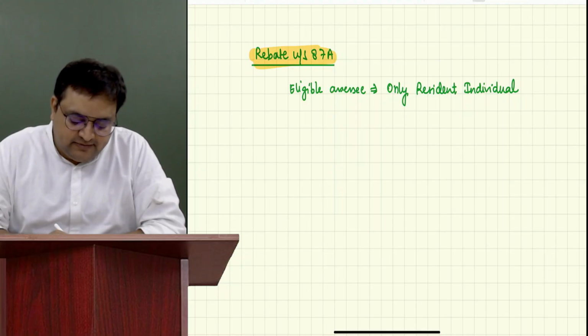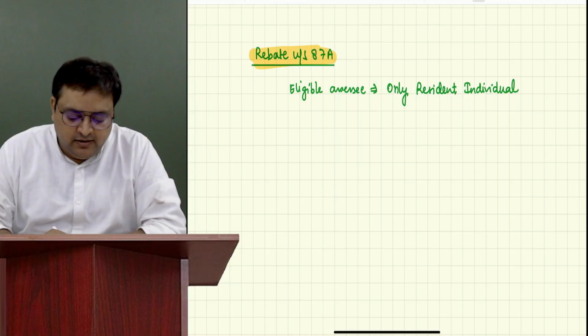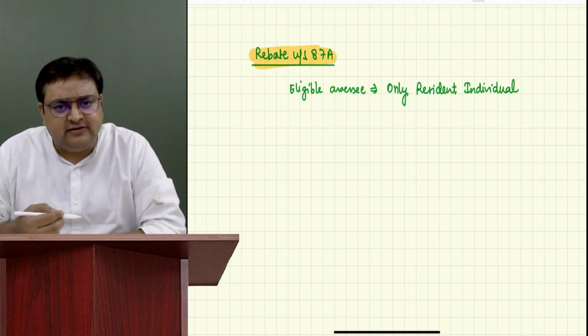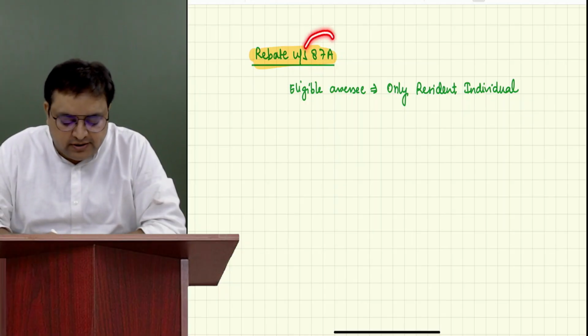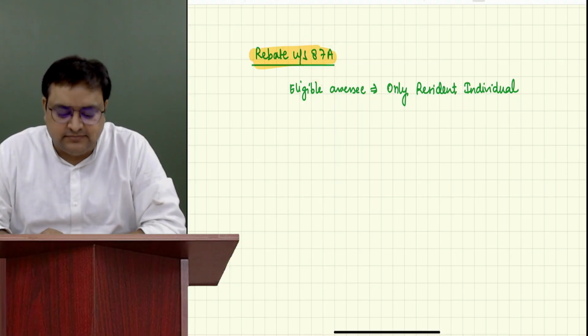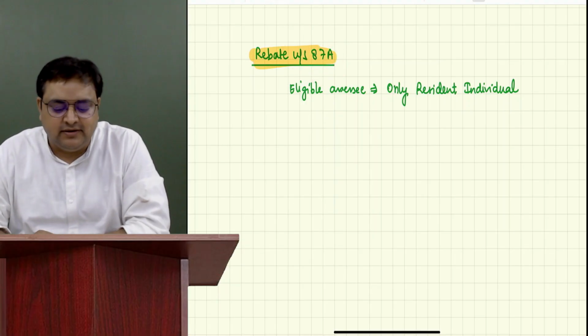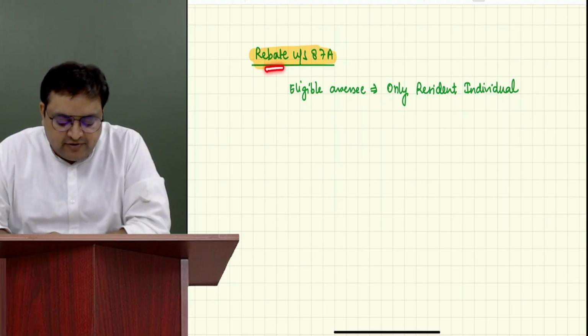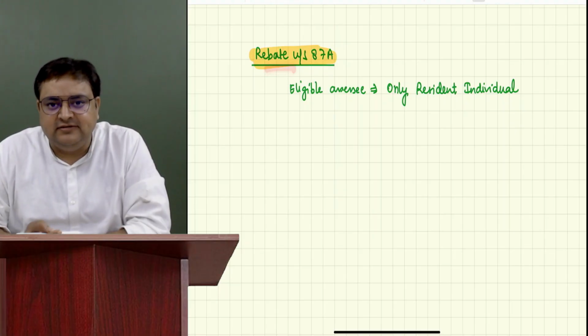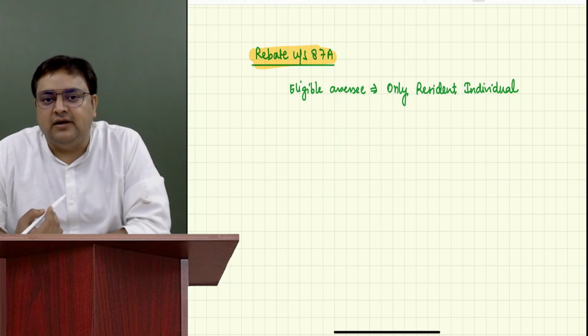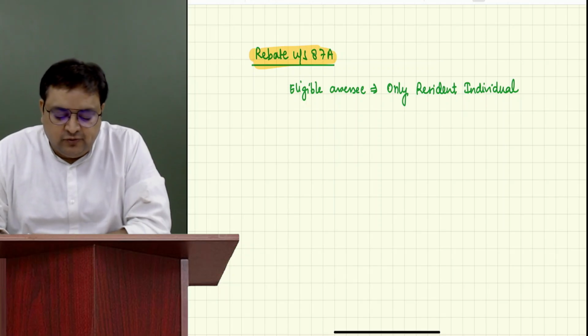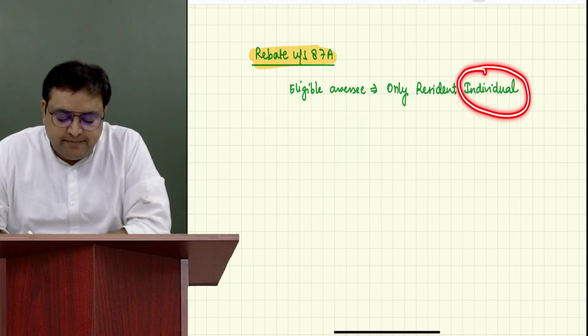So there is a concept of rebate. The section name is 87A. We would be referring to this section so many times that you will be able to retain this section number, 87A. First of all, for whom is this concept applicable? If you are an individual plus resident.